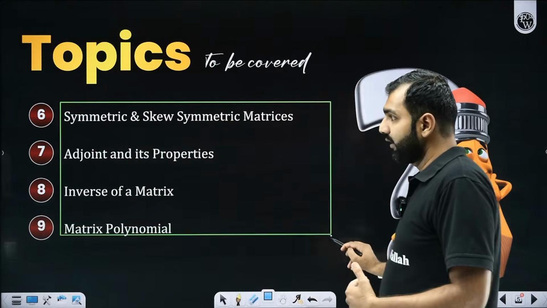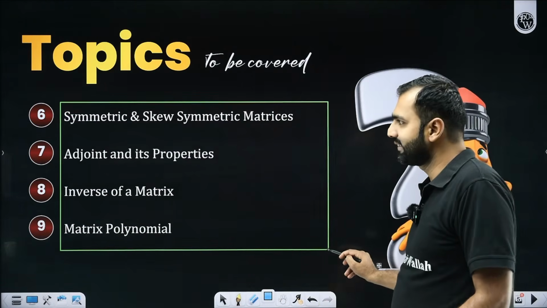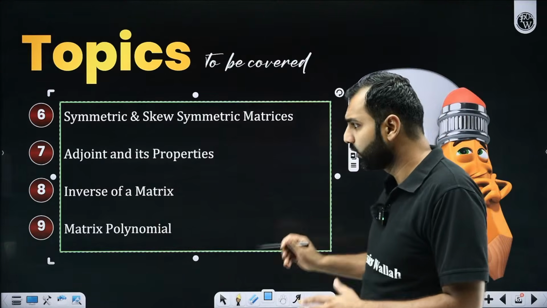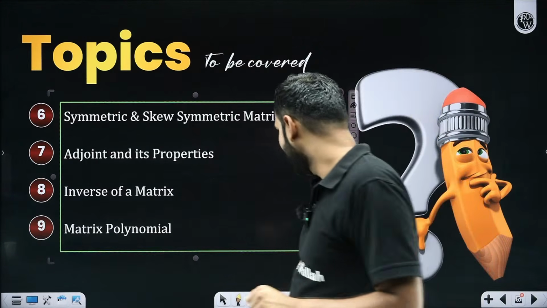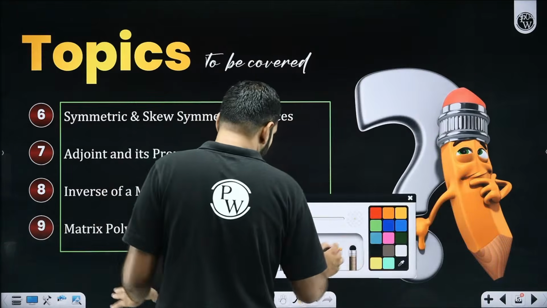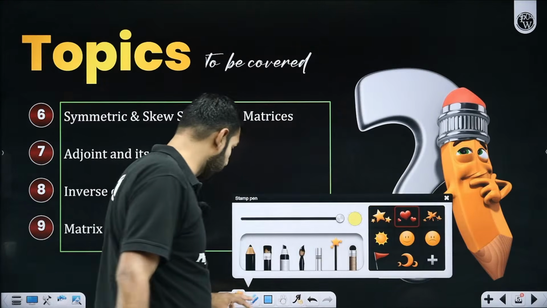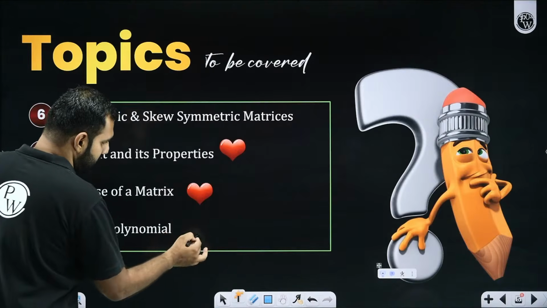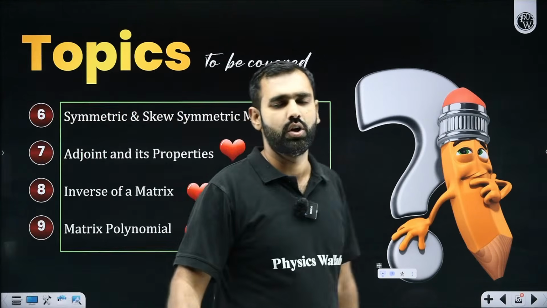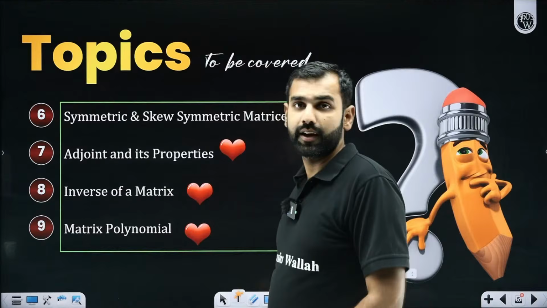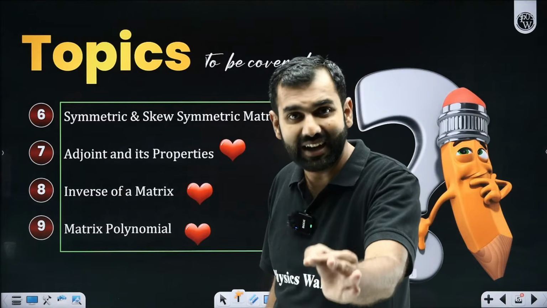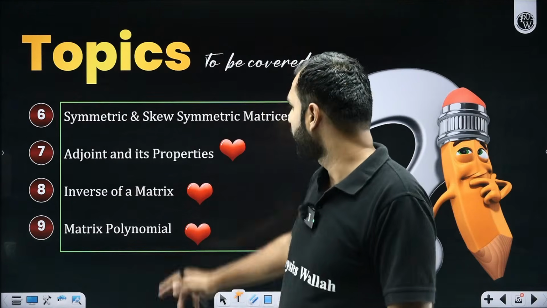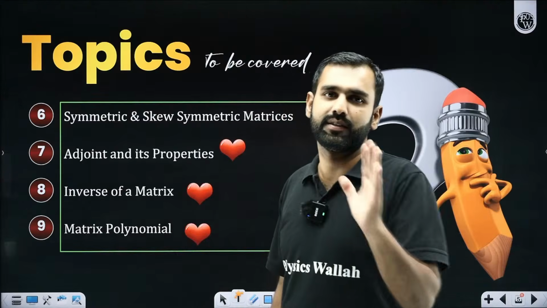All about different types of matrices, then adjoint, its properties, inverse, and matrix. If you want to master this chapter for JEE Mains, these are the 3 topics you should not skip at any cost. Trust me, you will find at least 2 questions from these 3 topics in JEE Mains.